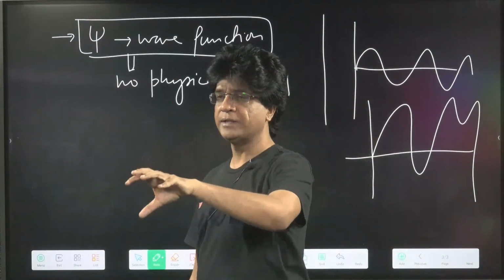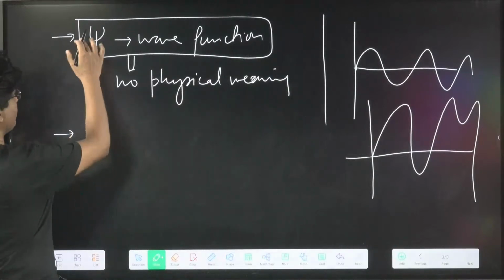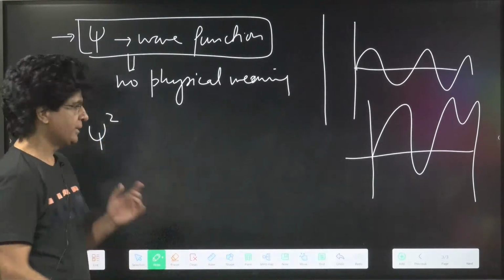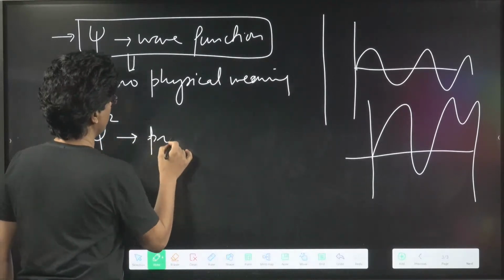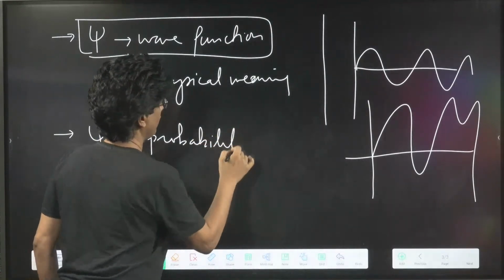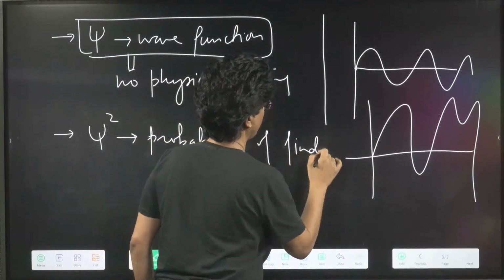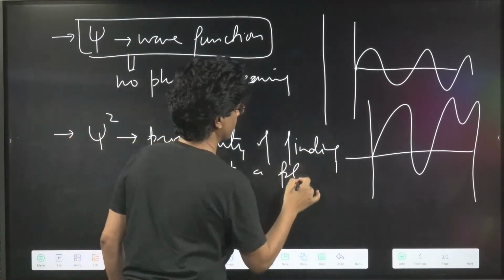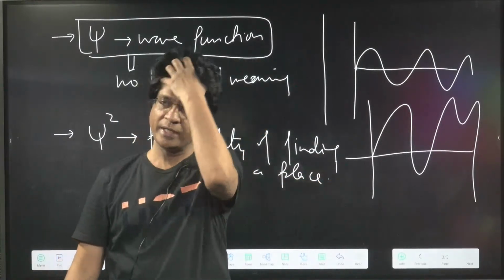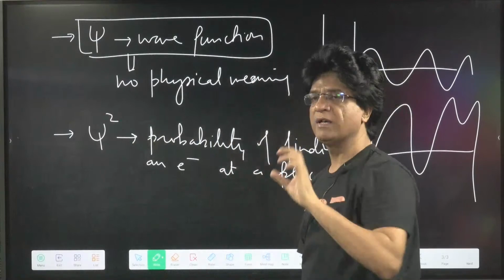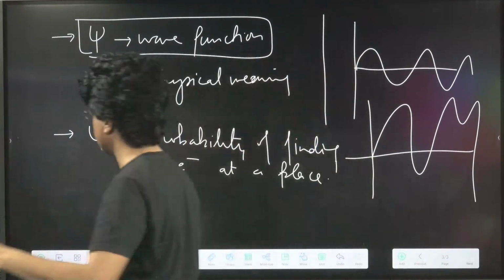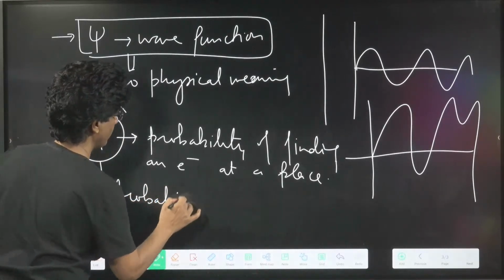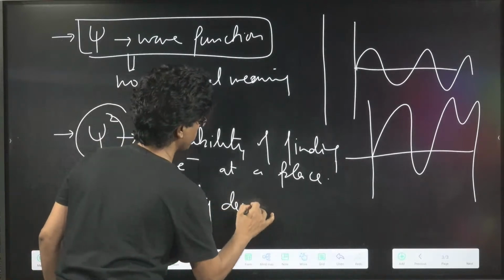But there was a scientist called Max Born. He said that psi is physically meaningless, but psi square can be assigned some meaning. This psi square is the probability of finding an electron at a point in space. So psi square gives you the probability of finding an electron at a given place. This psi square is also called probability density.